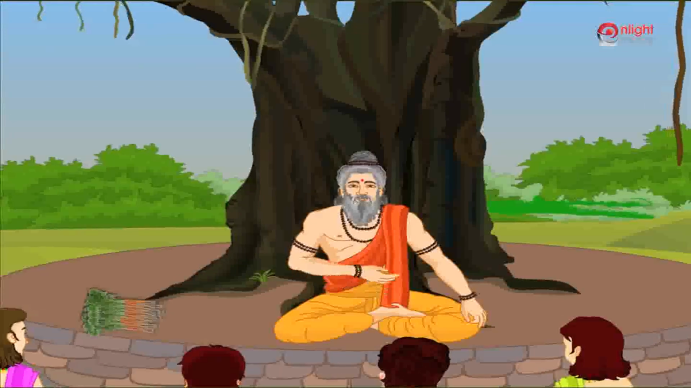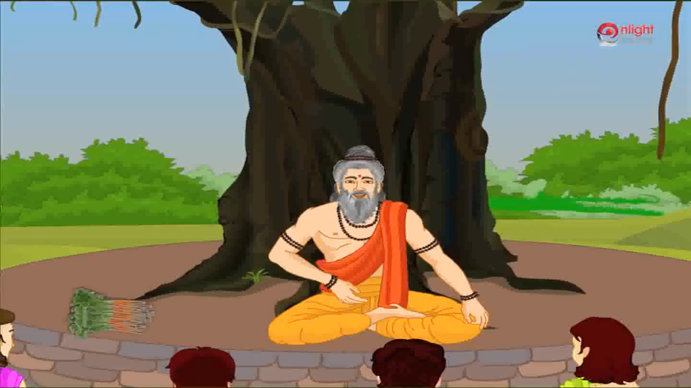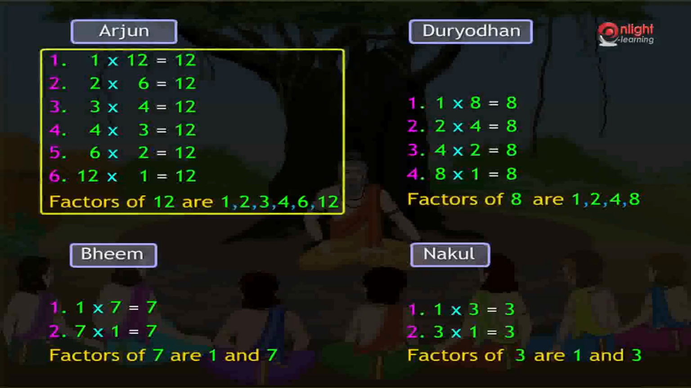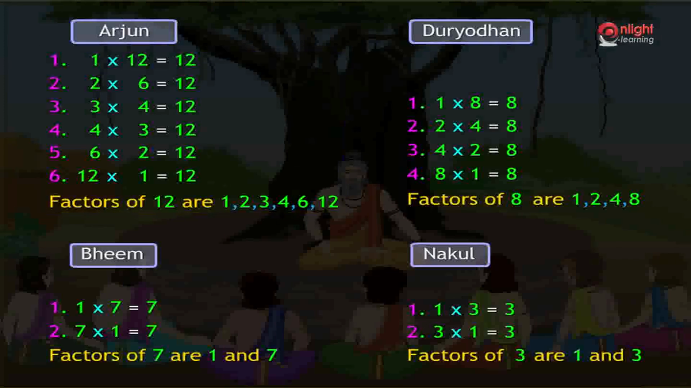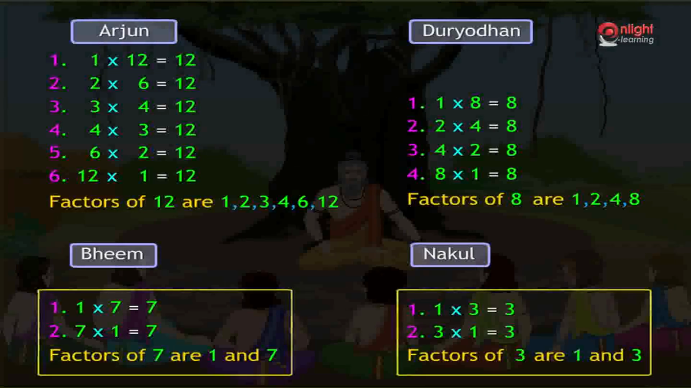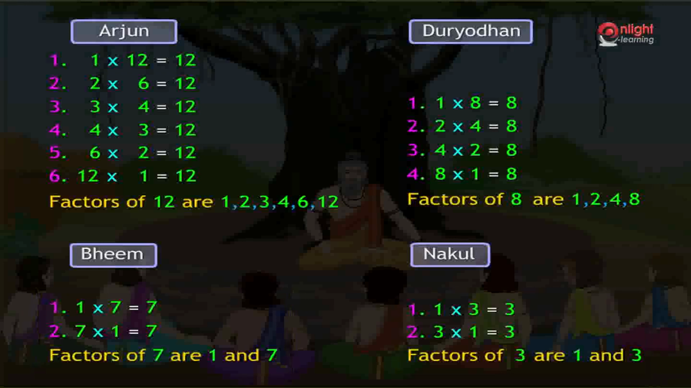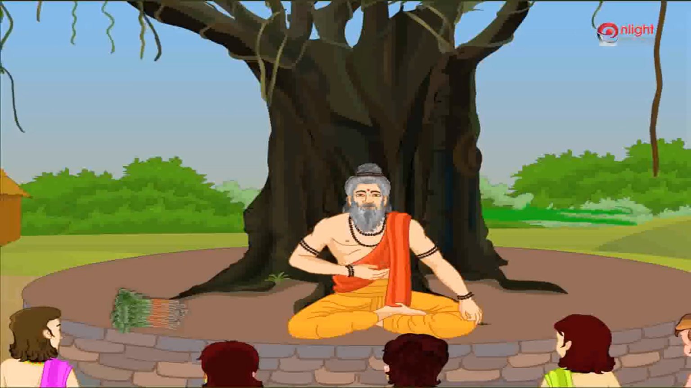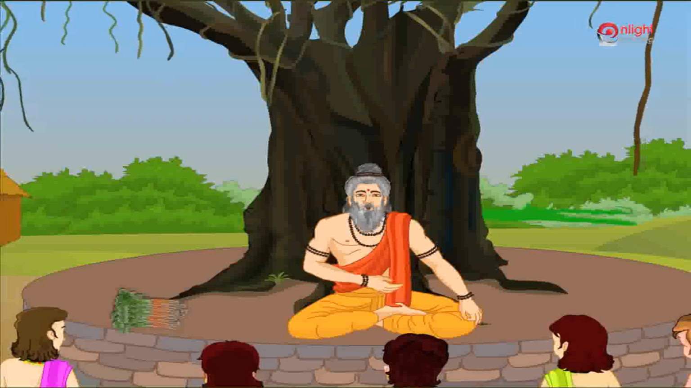Everyone knew the maximum number of arrangements that can be made with the number of saplings they were given. As 12 has more factors, you were able to arrange in more ways. 7 and 3 have only 2 factors. That is the reason why Bhim and Nakul were able to arrange their saplings in 2 ways only. The numbers like 3 and 7 are called prime numbers.